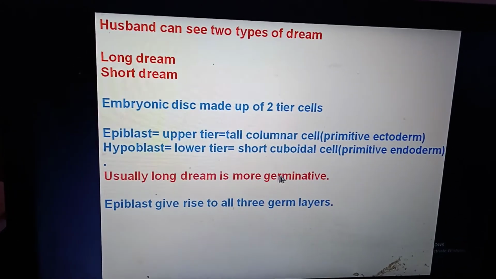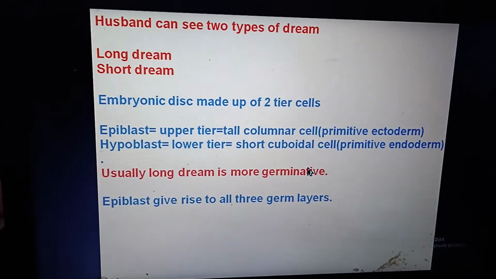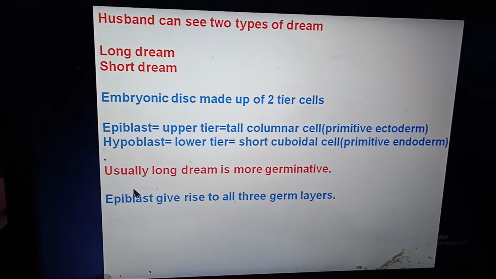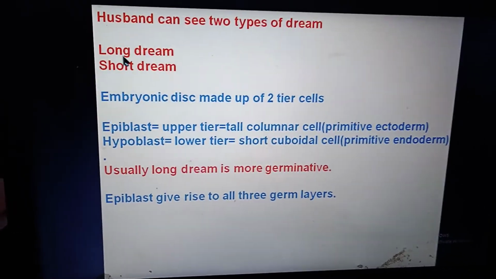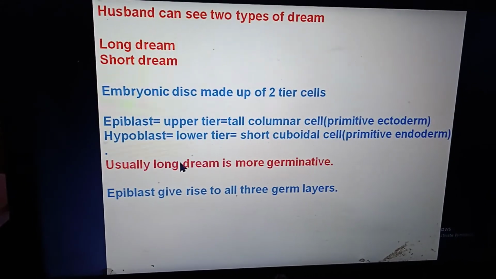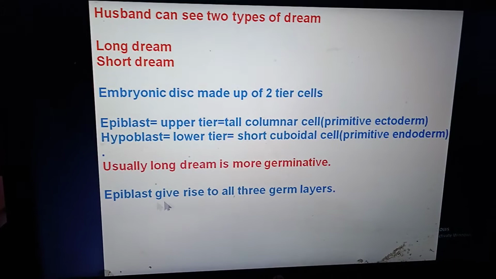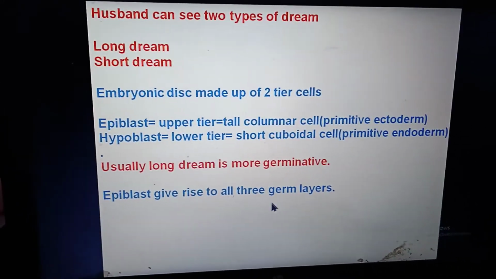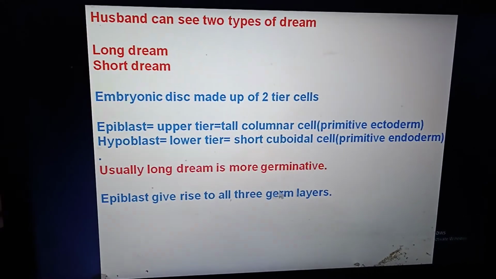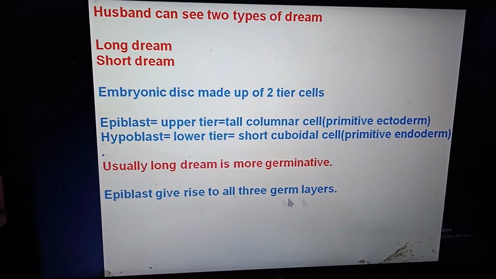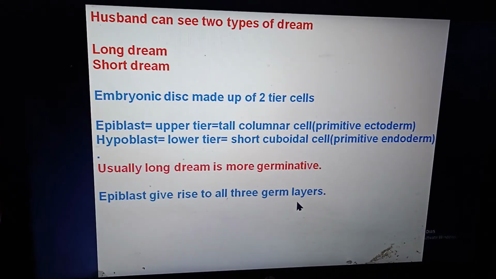Usually long dream is more germinative. So long dream is what? It is epiblast, and short dream is hypoblast. Long dream being more germinative hints to us that epiblast gives rise to all three germ layers, that is definitive ectoderm, definitive mesoderm, and definitive endoderm. These are two primitive, but three germ layers that will be definitive.